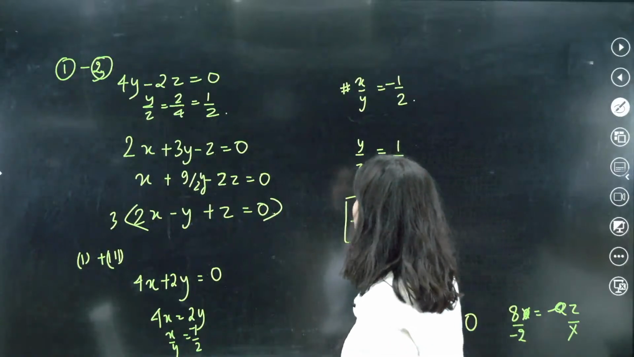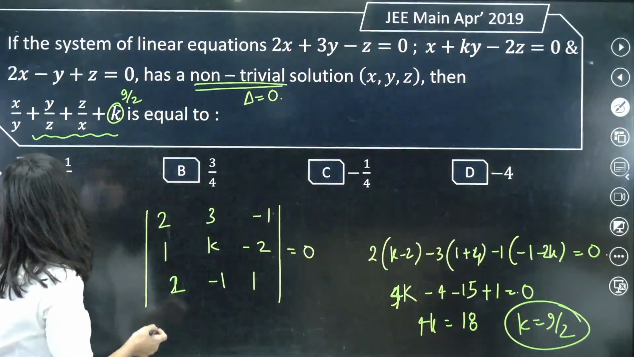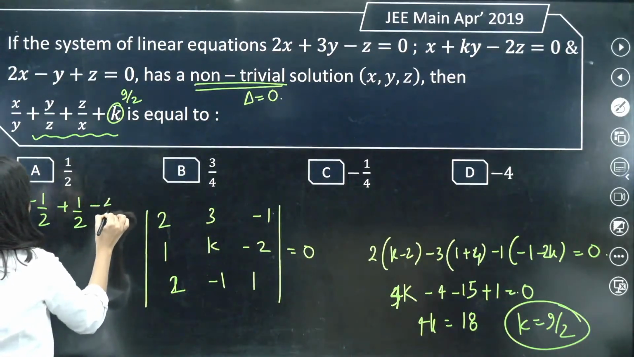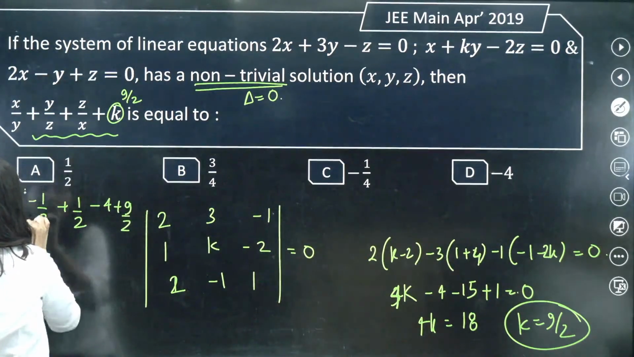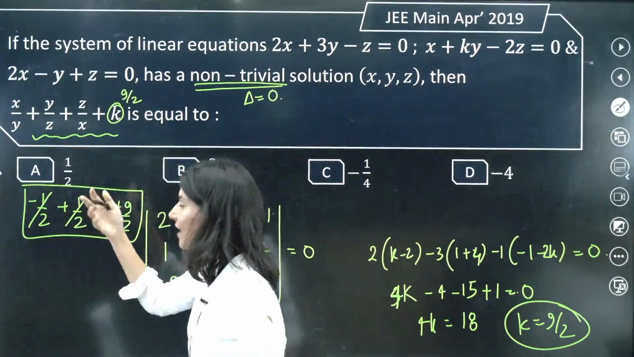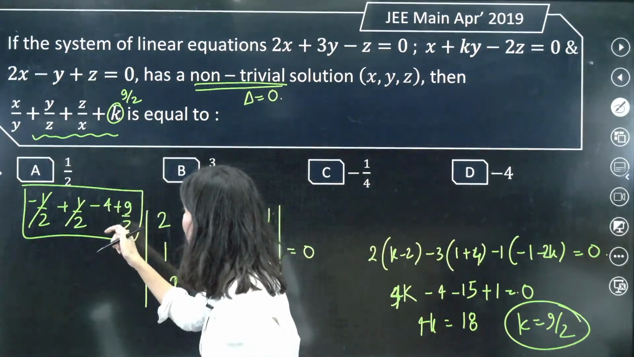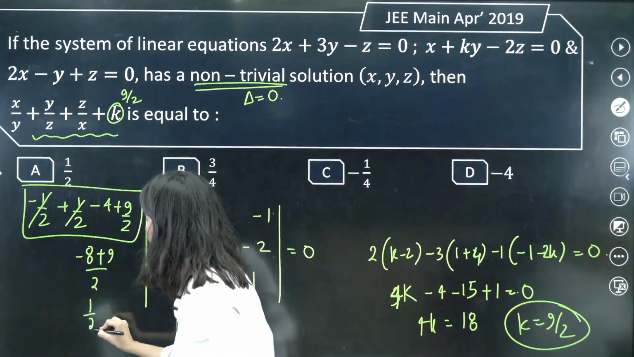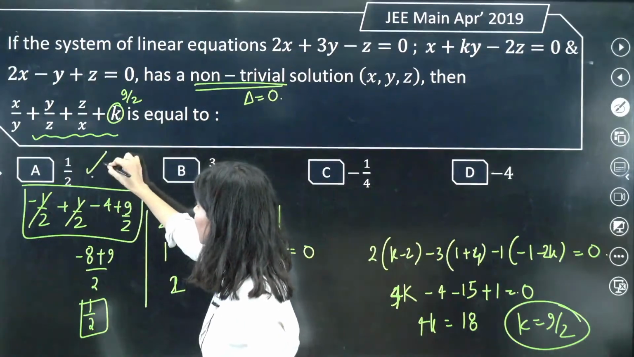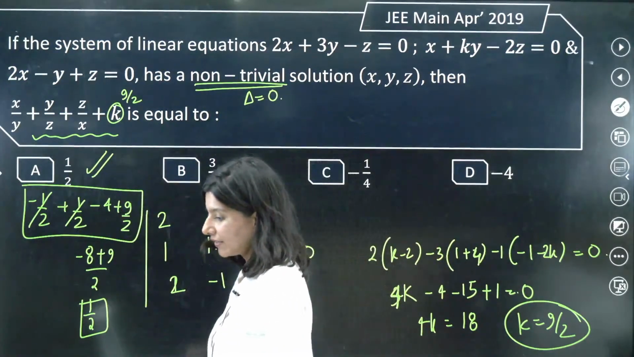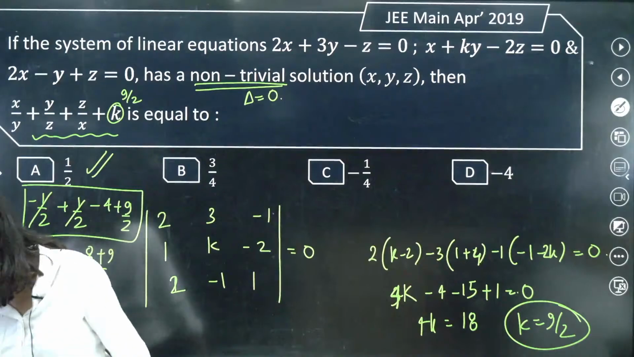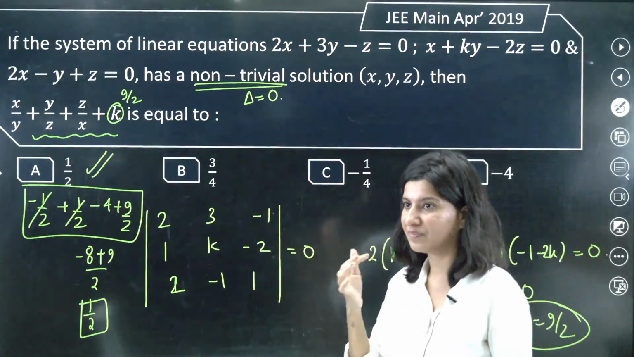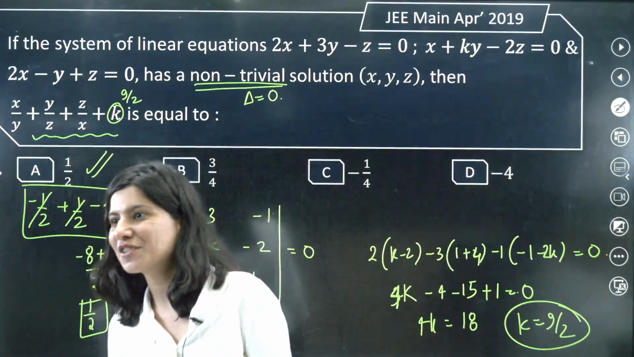Now you're absolutely fine. X by y value you will put minus half, y by z is plus half, z by x is minus 4, that is 9 by 2. This is your final answer. Half and minus half cancel. This is 4 2s are 8. So minus 8 plus 9 by 2, that is 1 by 2 is the correct answer. Option A, 1 by 2 is absolutely right. Yes, Lakshita is absolutely right.